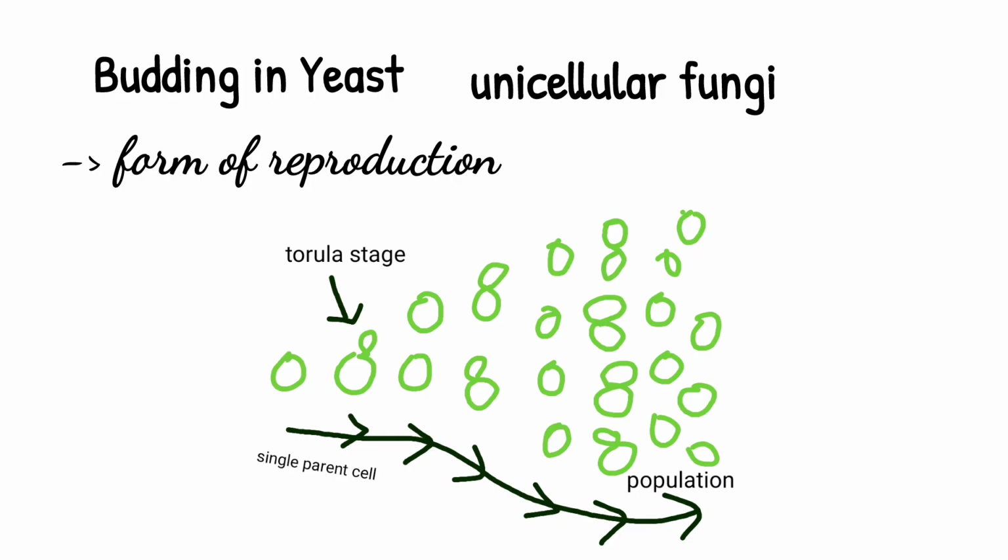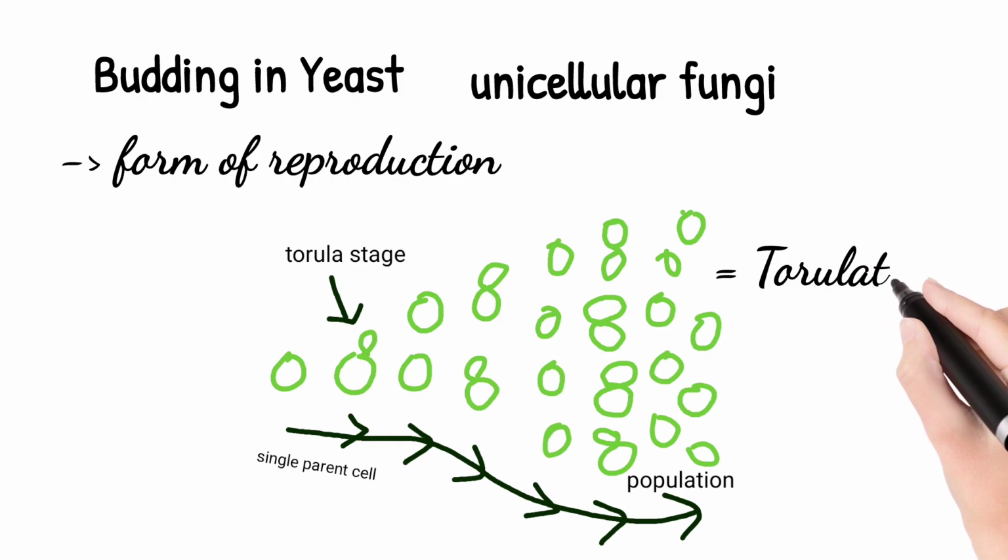These new yeast cells can keep growing and dividing in favorable conditions, basically making the yeast population grow like crazy when there's a lot of sugar around. Remember fermentation and baking. Sometimes yeast may bear many buds which may further bear daughter buds. This budding stage in yeast resembles the genus Torula. Therefore, this condition is called the Torula stage, and the process is known as torulation.